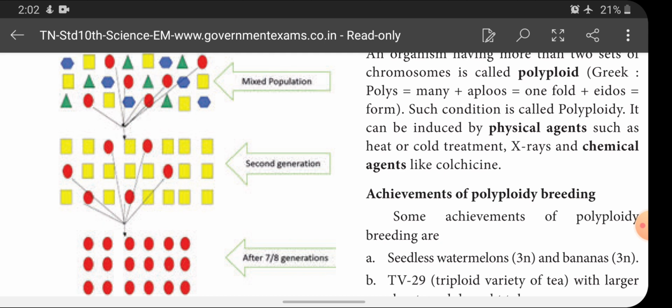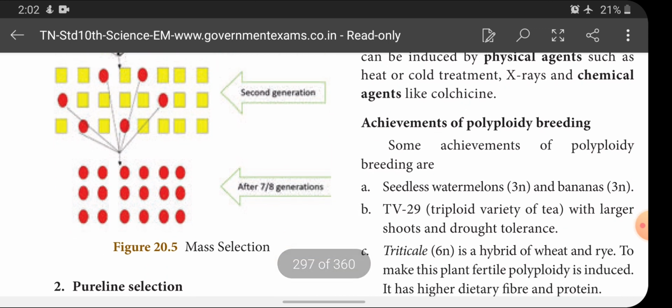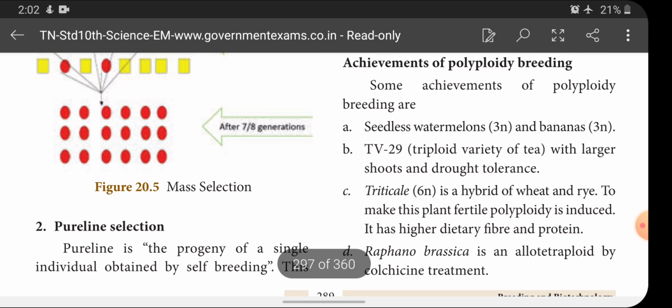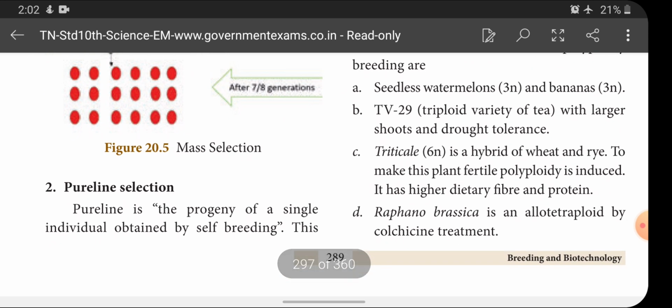From the second generation, they again select the best one. Finally, after 7 to 8 generations, they get one pure line, the best variety alone, and this is multiplied and distributed to the farmers.